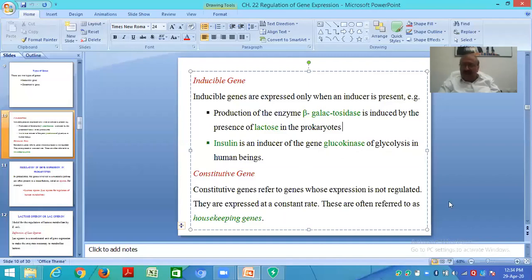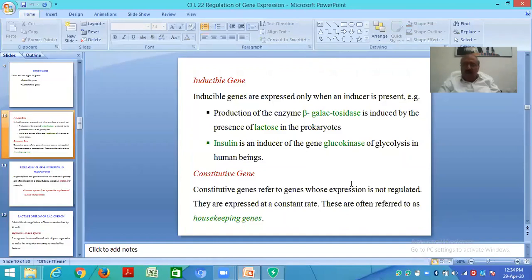Are you understanding what I am talking about? Insulin is an inducer of the gene glucokinase. What is the function of glucokinase? You know very well that it is the first enzyme of glycolysis. Glucose and ATP combine, the enzyme is glucokinase, and we have glucose 6-phosphate.